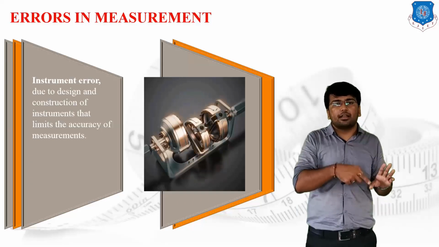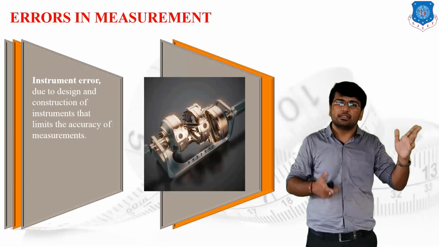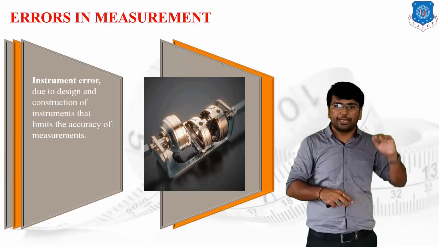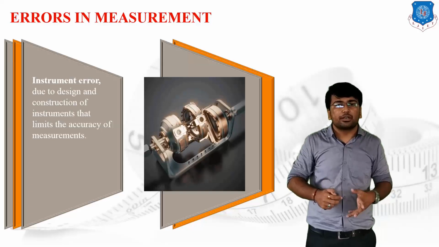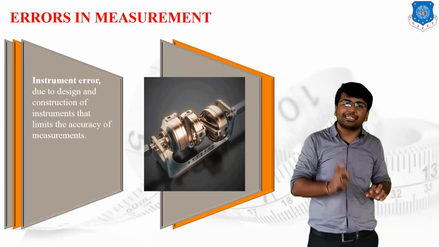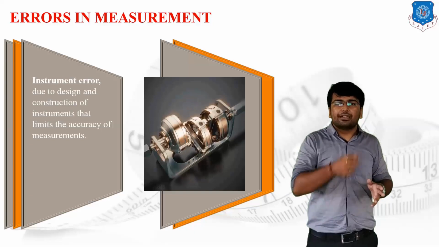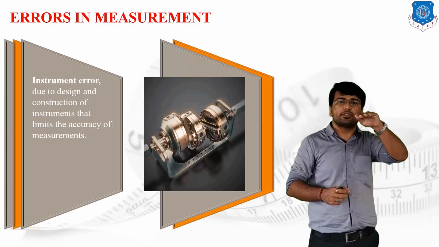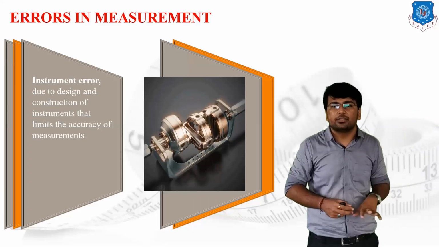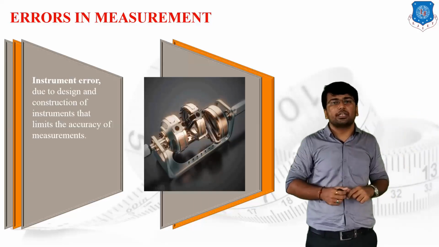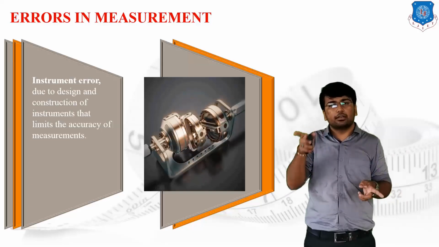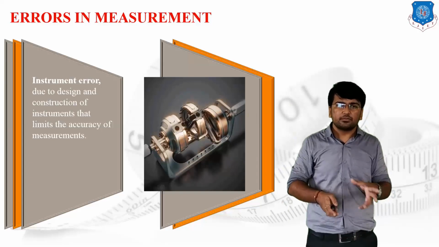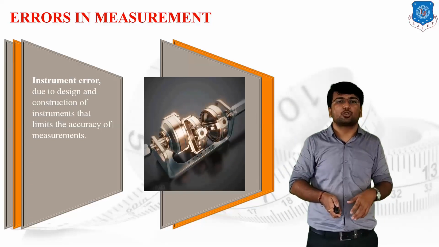Suppose I have to measure the length of 100 centimeter by using a scale, and if the top edge of the scale is blunt, then we cannot make sure that I will measure exactly 100 centimeter. Maybe I can measure 99.98 centimeter, or we can say 99.5 centimeter, just because of the blunting of the top edge of the scale. So this is known as a constructional defect of the instrument, and just because of that the error has been generated, and it will be propagated within the measuring readings. So this kind of errors are known as the instrumental errors.